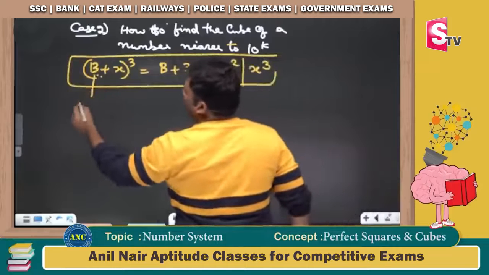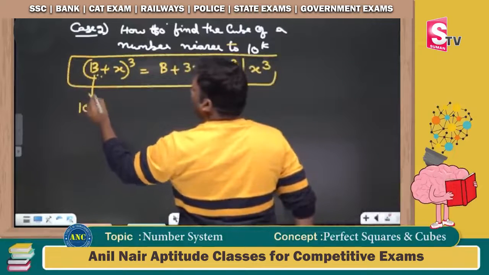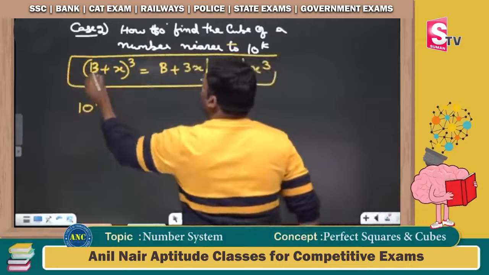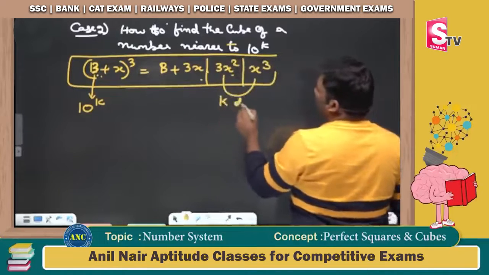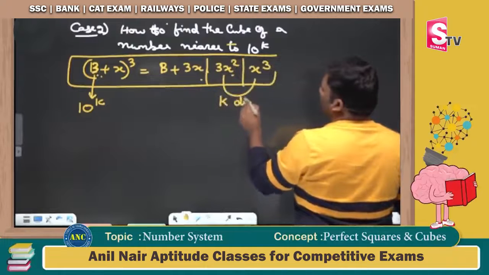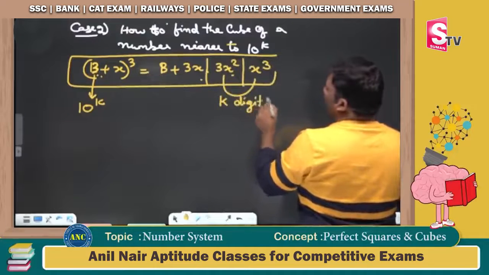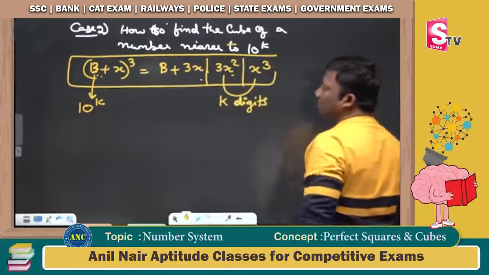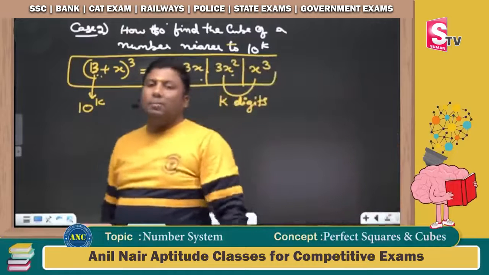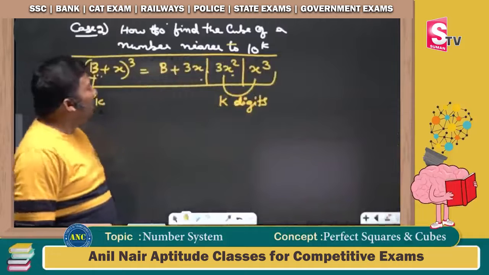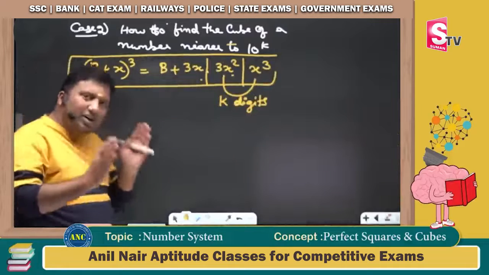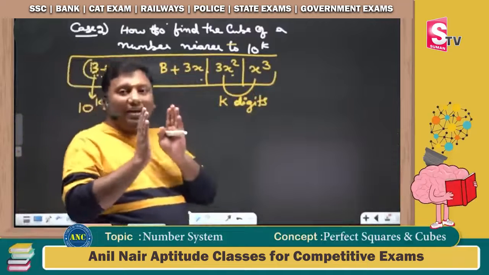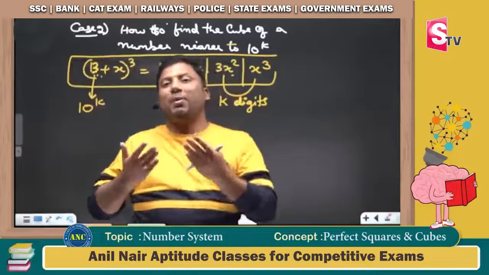The only difference is b is of the form 10 power k, and the last places should take k digits each.